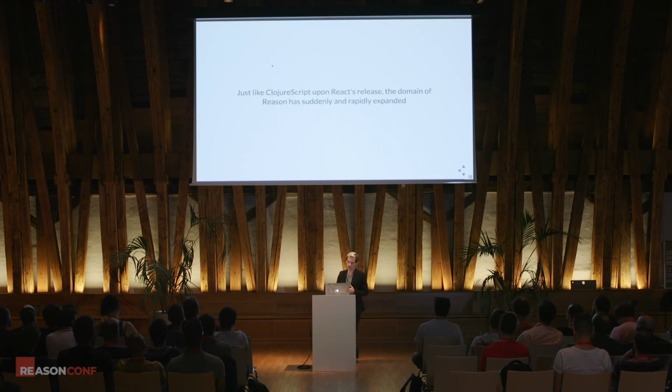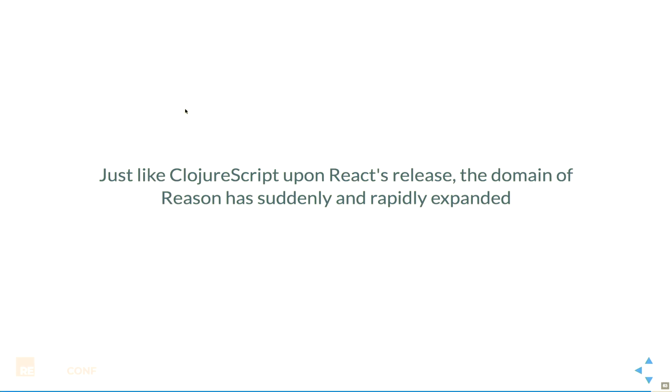This is very similar for me to when I was working with ClojureScript. David Nolan said that for him, even though he was the maintainer of it, it was basically a fun project. It was interesting, but until React came along, it wasn't real. Because as soon as you touched the mutable DOM API, all of your beautiful functional programming went to hell, right? And React actually enabled us to have that functional interface with the DOM so that we could have all of the beautiful things like Om. And suddenly there was a new domain opened up for ClojureScript that allowed it to be way more efficient and way more effective in actually building real products.